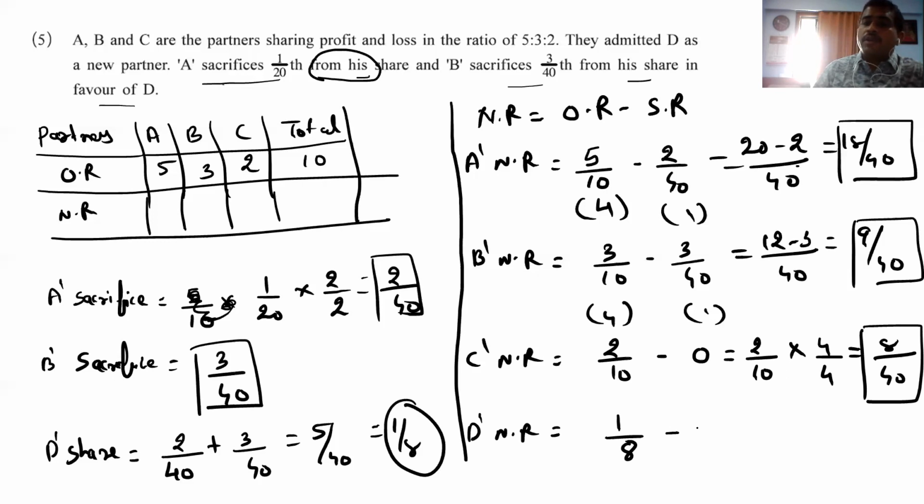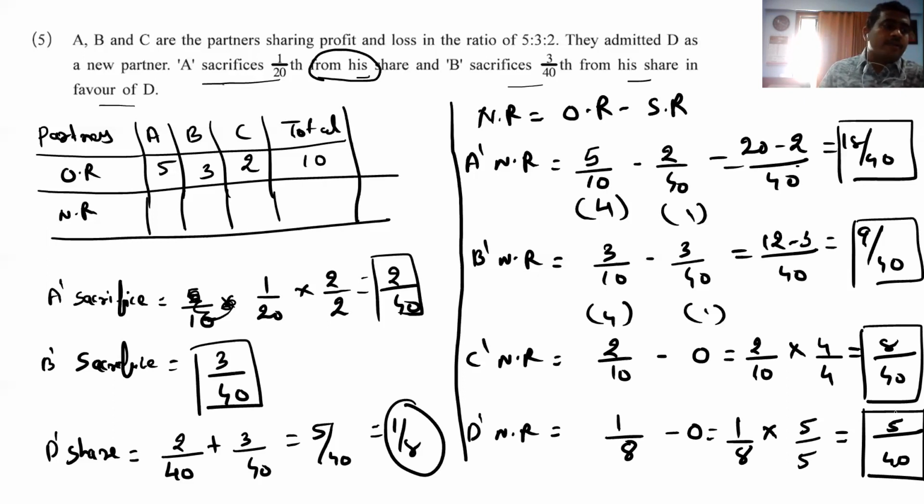No sacrifice, no gain, again 0. So 1 by 8 into, just see which is the figure. If we multiply, we get 40. That is 5 and 5. 5 by 40. So friends, what is our new ratio?